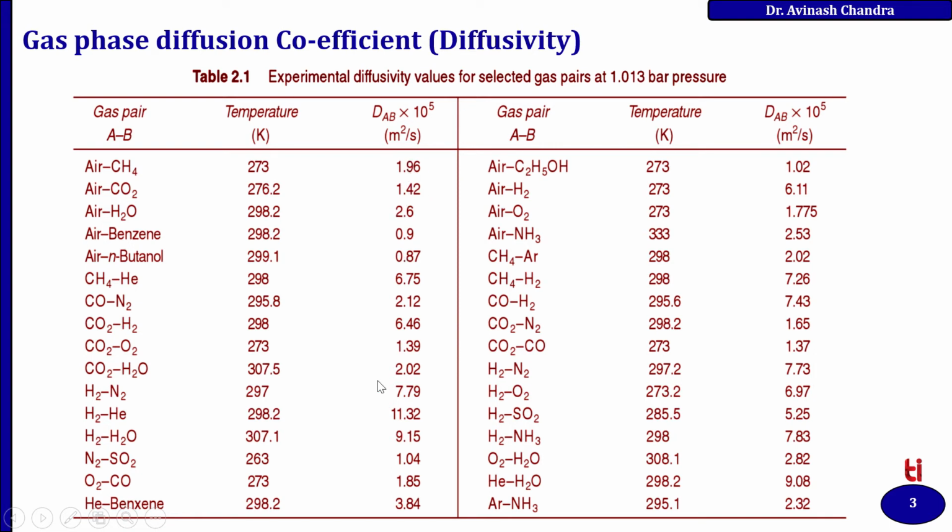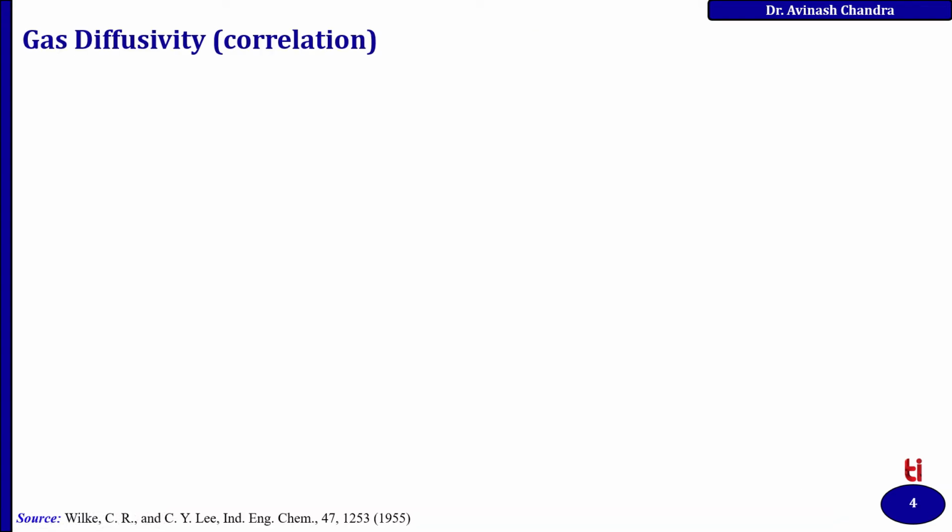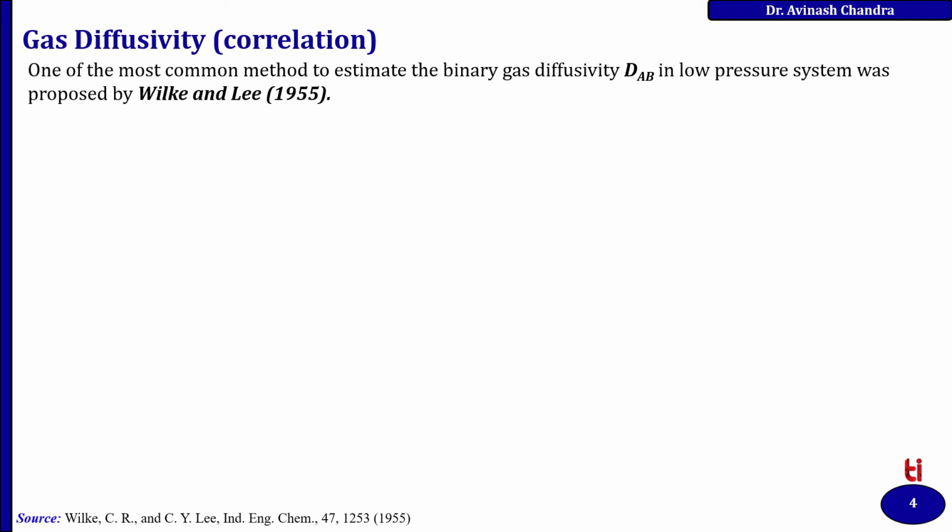As you move from here to here, you can see the diffusivity of the system is changing, and it is a function of temperature also. The order of magnitude of the diffusivity of gases is 10 power minus 5, and the unit is meter square per second. One of the most common methods to estimate the binary gas diffusivity in low pressure systems was proposed by Wilke and Lee in 1955.